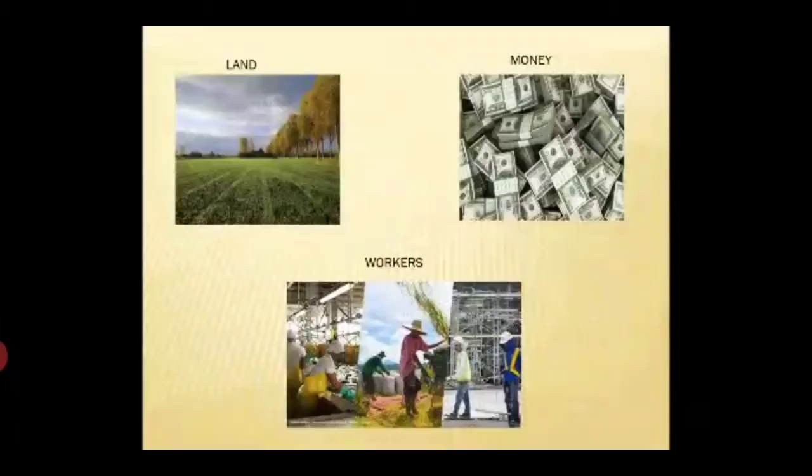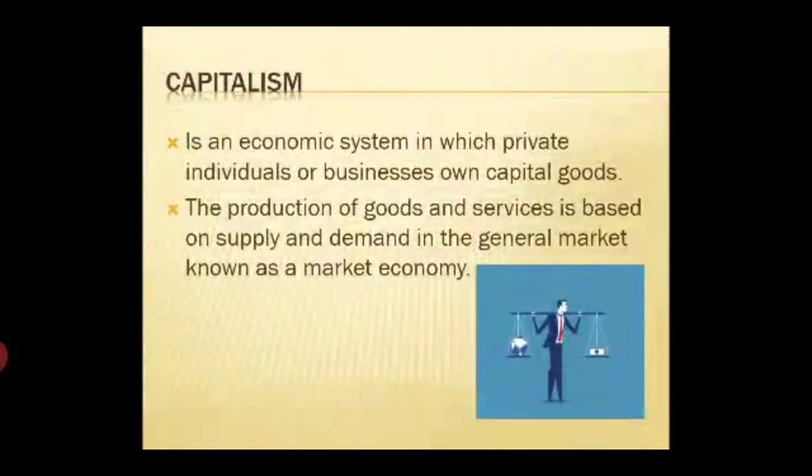Before the mid-1800s, much of the Western world followed the course where individuals own private property, businesses, and the profits that came from good investment. This is called capitalism. So what is capitalism? Capitalism is an economic system in which private individuals or businesses own capital goods. The production of goods and services is based on supply and demand in the general market, known as a market economy.